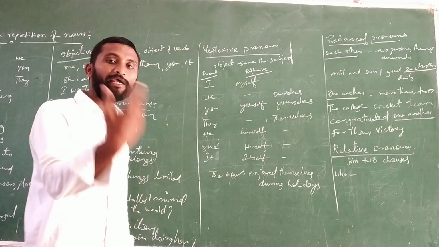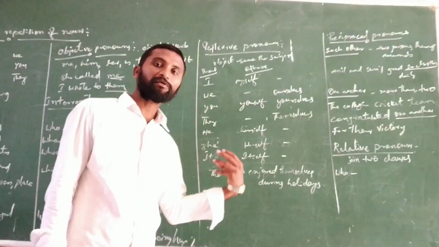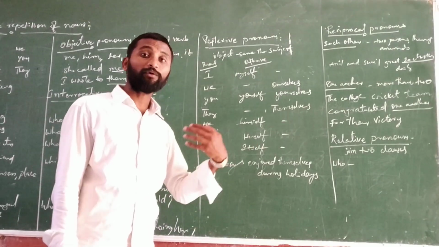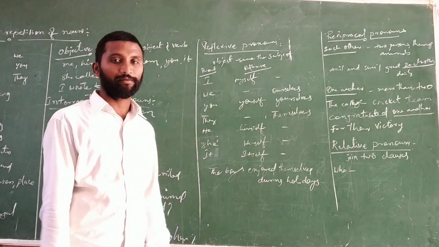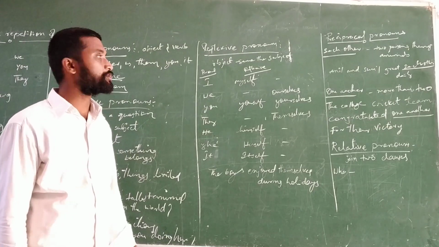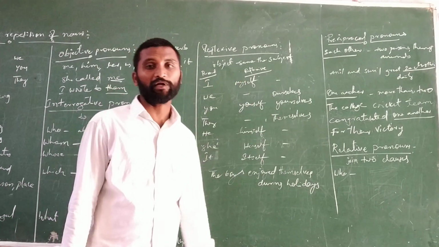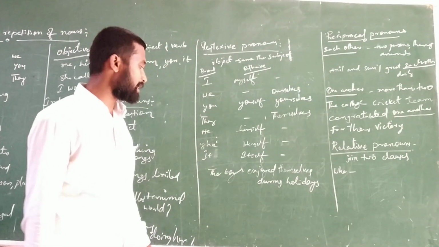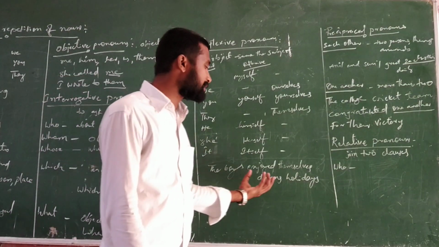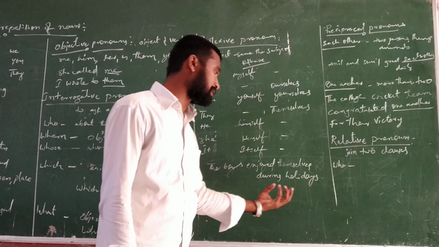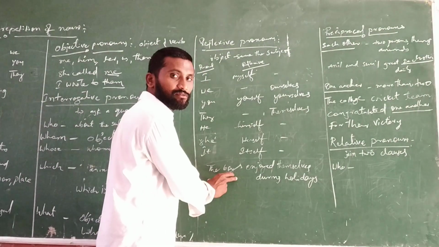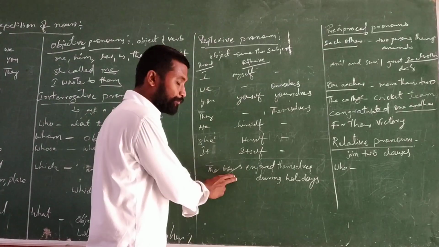He means himself. She means herself. It means itself. When the object and the subject are the same, we use reflexive pronouns to explain about ourselves. If you see the example, the boys enjoyed themselves during the holidays. The boys, here third person plural.